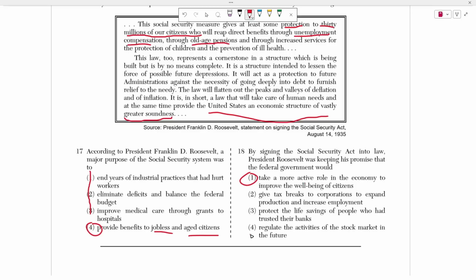All right? This has nothing about tax breaks. This has nothing about protecting banks, right? Even though that's what FDR did, this is the wrong document for that.